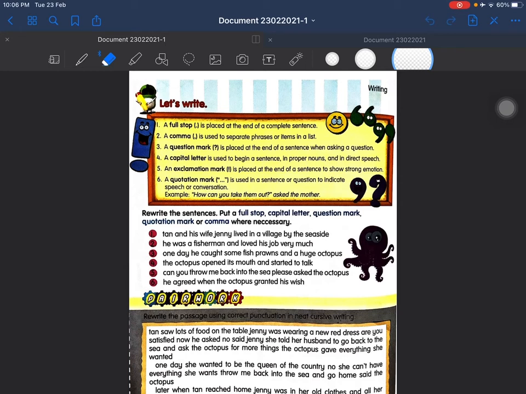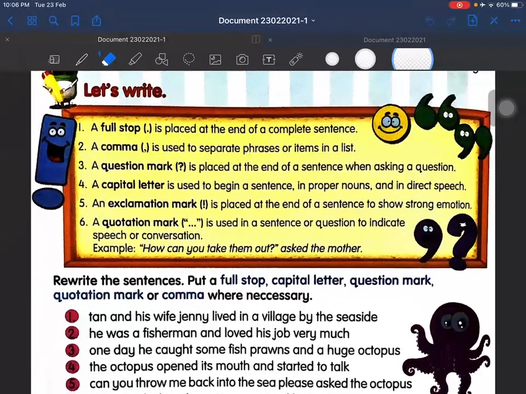As you look here, it is in your textbook on page 6. Today I want you to pay attention because it is very important to know punctuation.